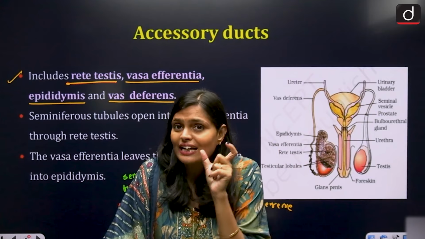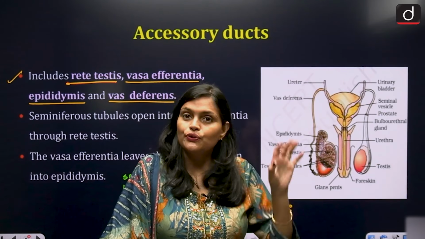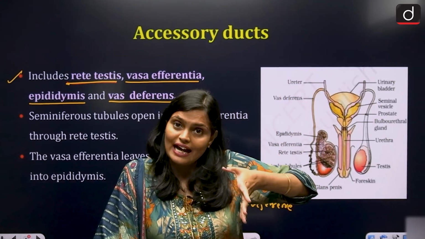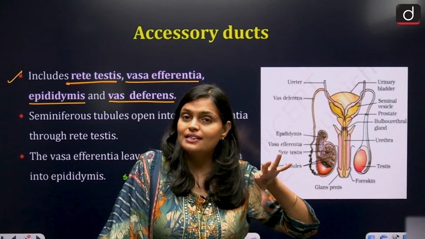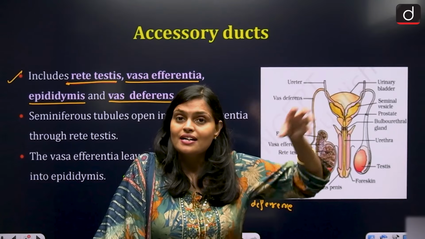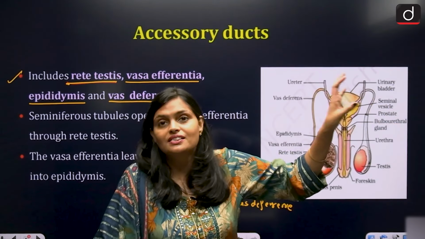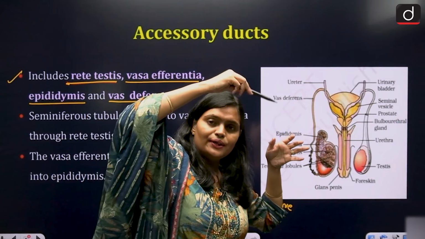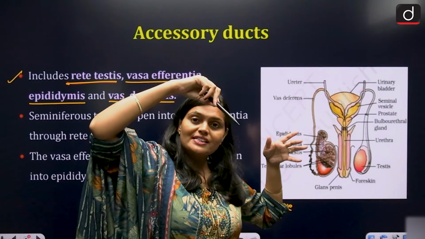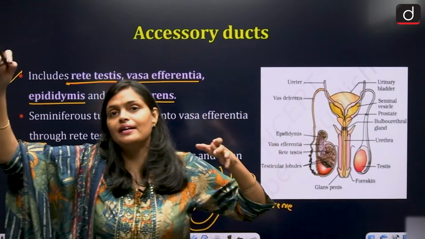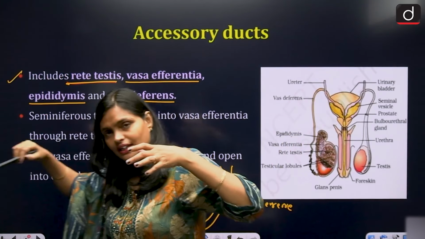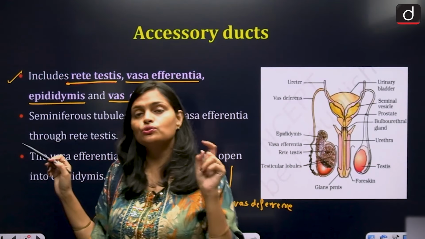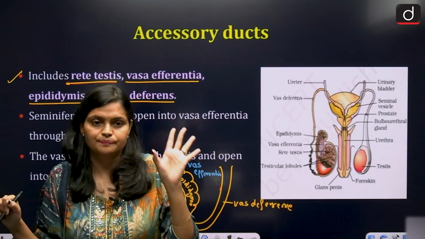Okay, so what does that represent? Your room is the seminiferous tubule where the sperm are produced. Dining hall is what? Dining hall is your rete testis. Kitchen is what? Vasa efferentia. So through rete testis you enter into vasa efferentia. Now from vasa efferentia you enter into the epididymis, and from the epididymis you again enter into the vas deferens. Vas deferens is also known as the sperm duct.